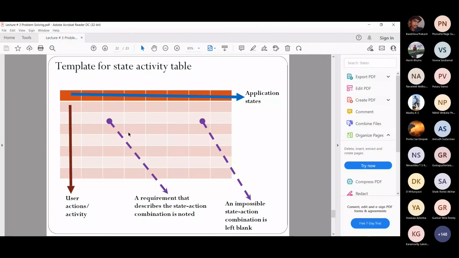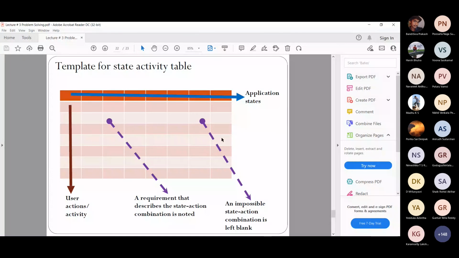If, for example, the application is in play mode, so video is playing is the state of this software, and my user activity is increase the volume, actually I should have given a requirement there. But what if I have forgotten? Then it is missing, so you need to fill that. You will go through all the missing entries in the table.